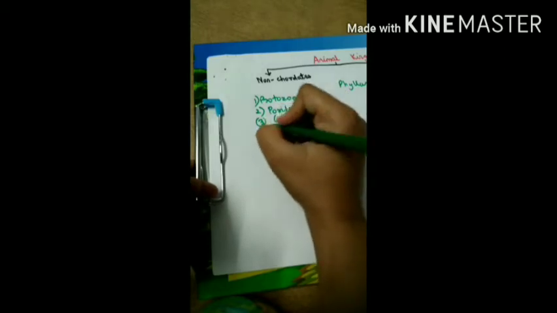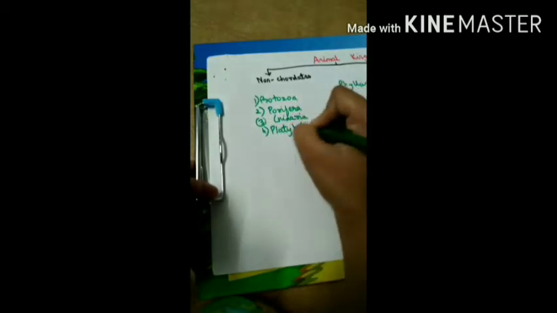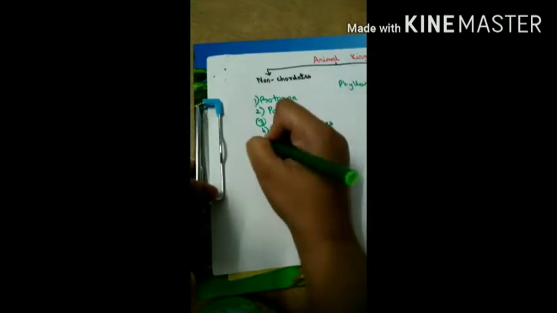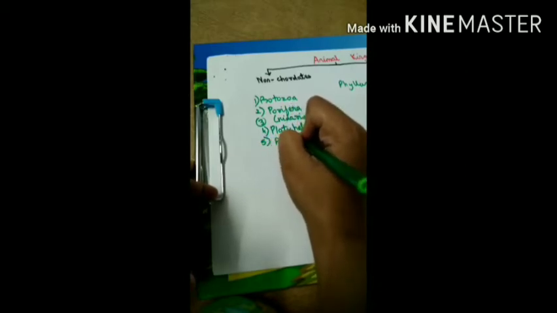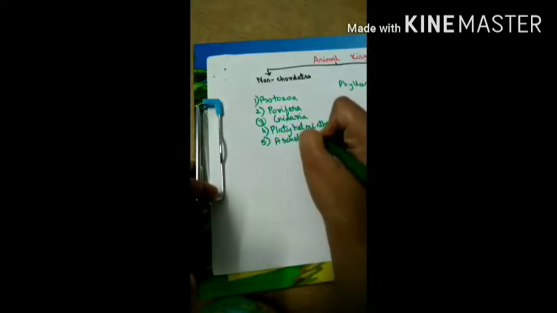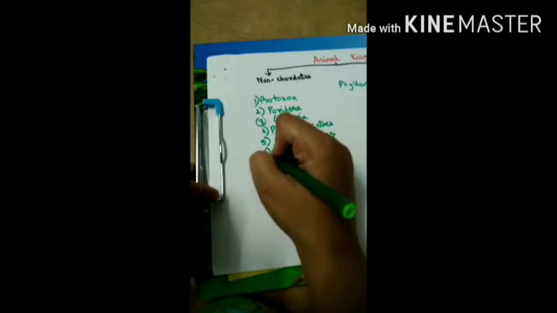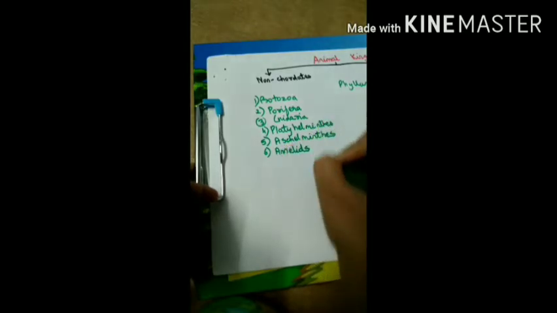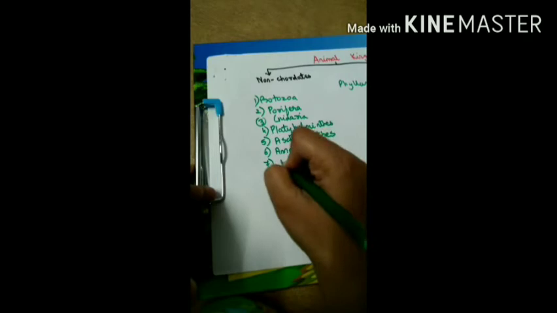Fourth, Platyhelminthes. Fifth is Aschelminthes. Next is Annelida. Some of those names you might know and some you won't, so I'll explain each and every term.